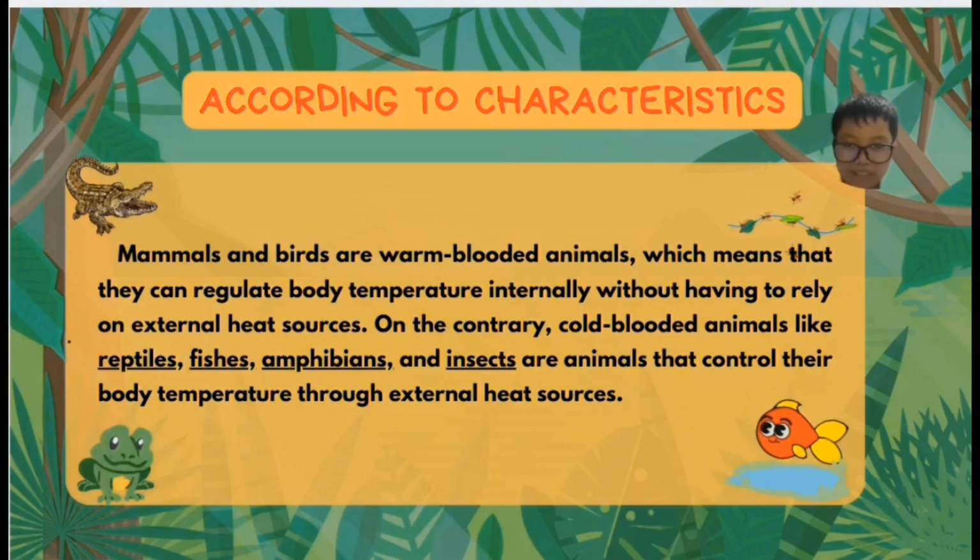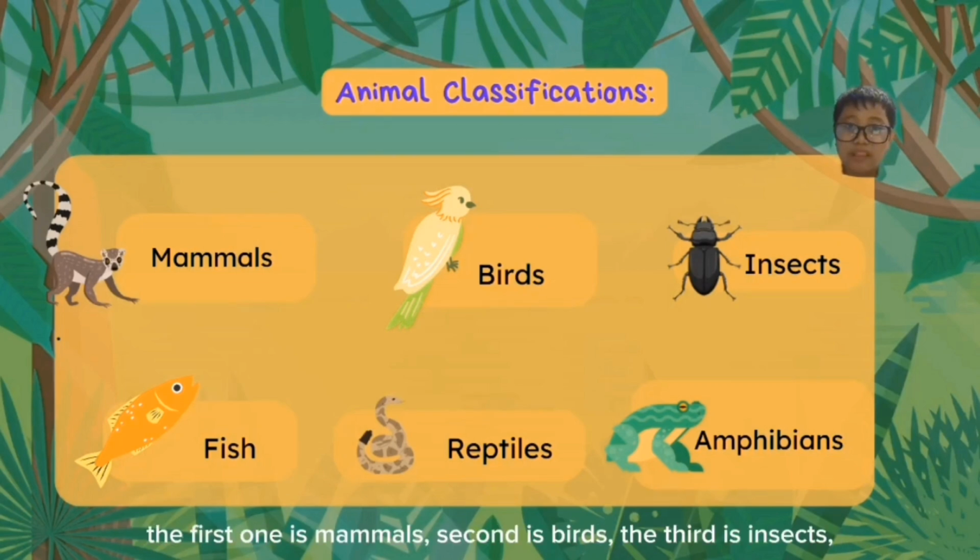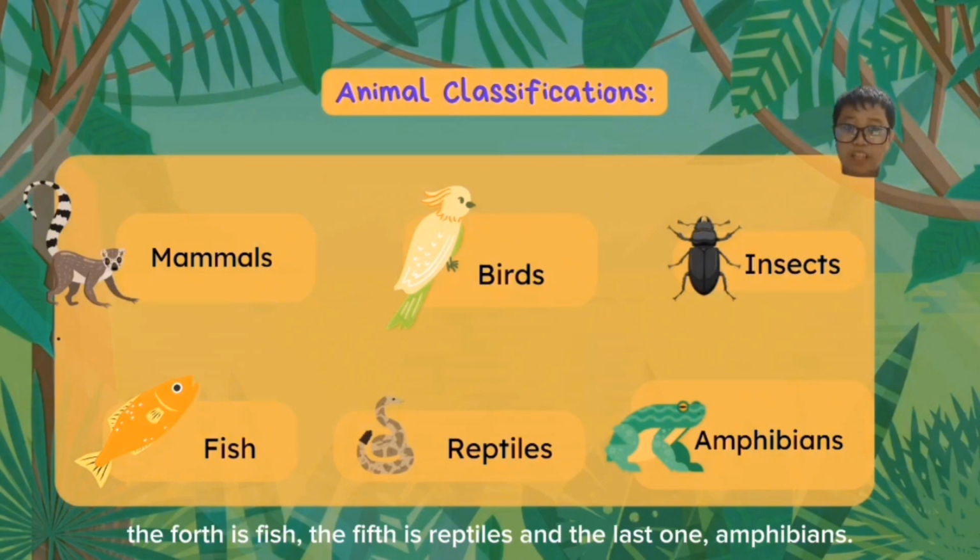based on their characteristics. Here are the animals we're going to talk about in this lesson. The first one is mammals, the second is birds, the third is insects, the fourth is fish, the fifth is reptiles, and the last one, amphibians.